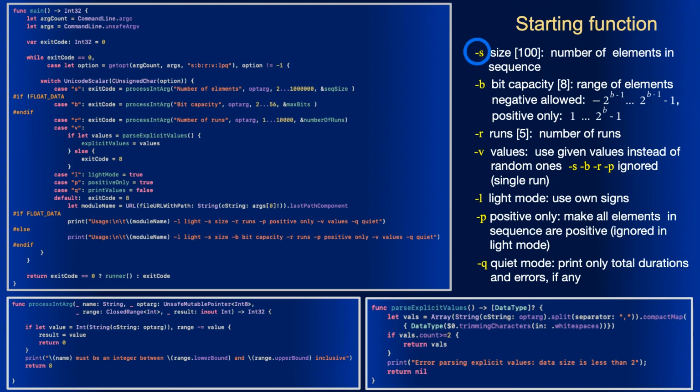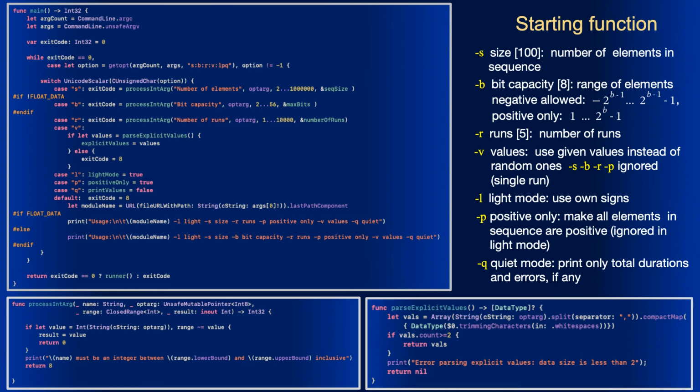S is the number of elements in a generated sequence, 100 elements by default. B is what I call bit capacity, the number of bits used to represent each element of a sequence. By default, the bit capacity is 8, which corresponds to the range -128 up to +127, if positive only is off, or from 1 up to 255, if positive only is on.